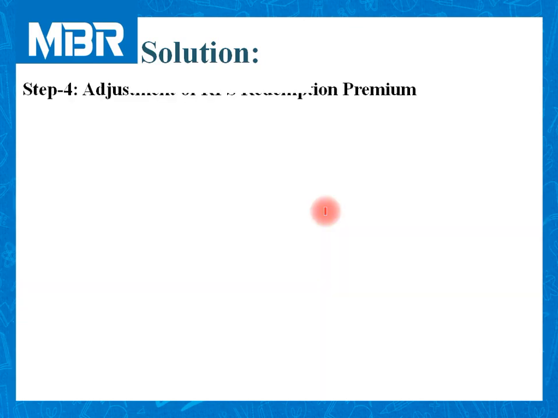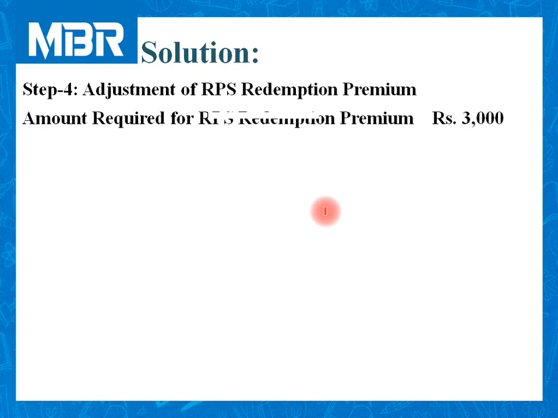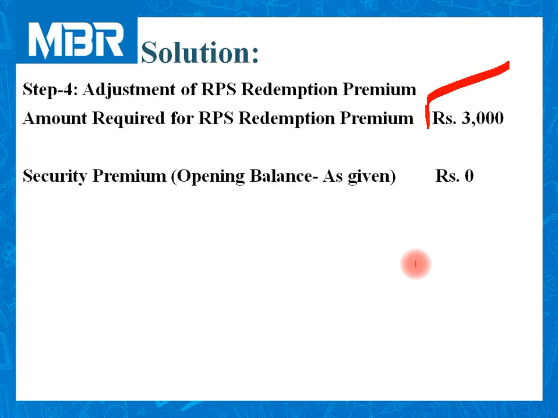Step number 4. Adjustment of RPS redemption premium. As we have decided to pay 5% redemption premium on RPS capital of rupees 60,000, the amount of redemption premium is 3,000. Check the liability side of the balance sheet.